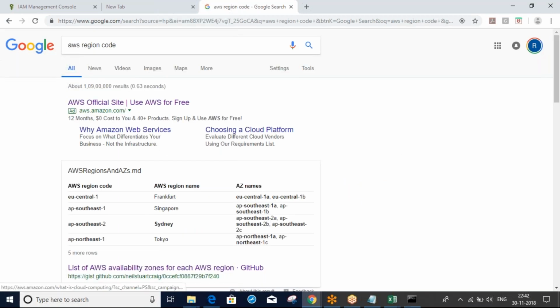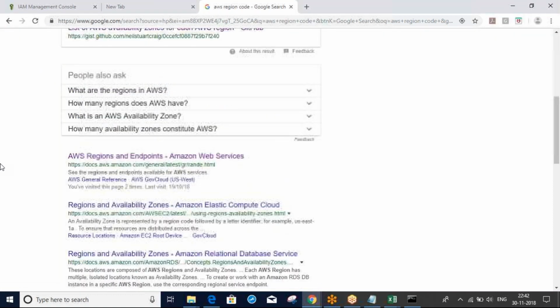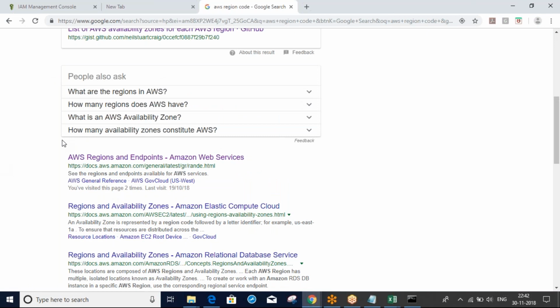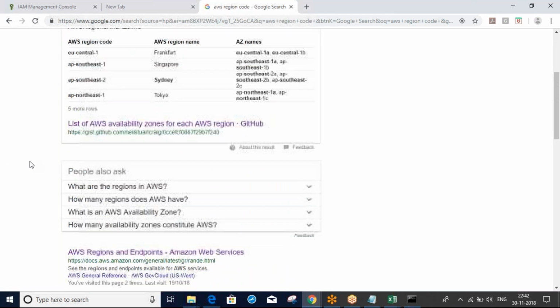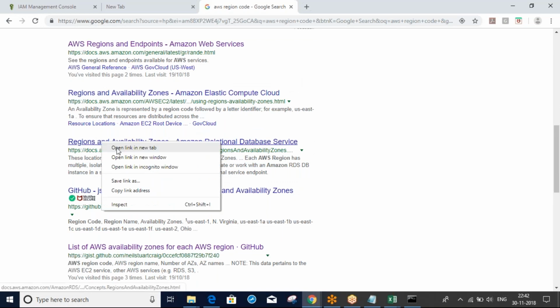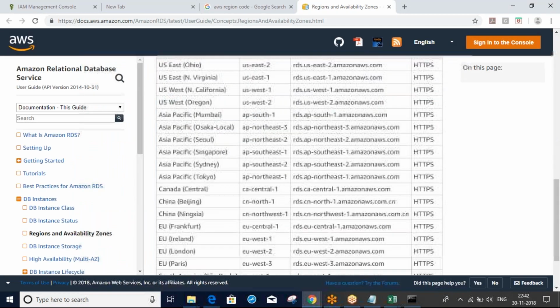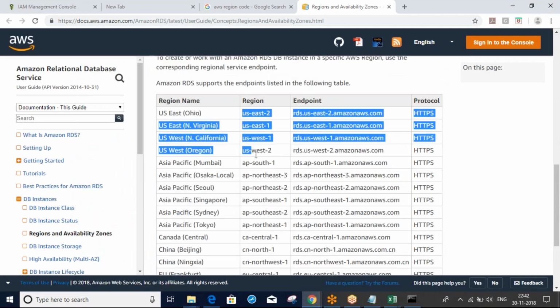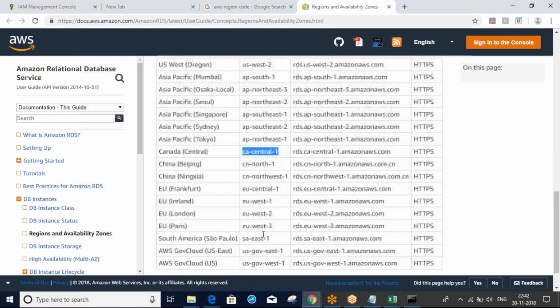We should provide these codes. So whatever region you want, just provide this code.